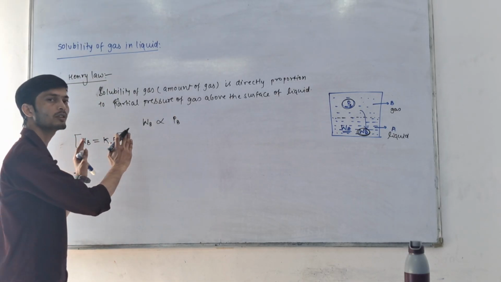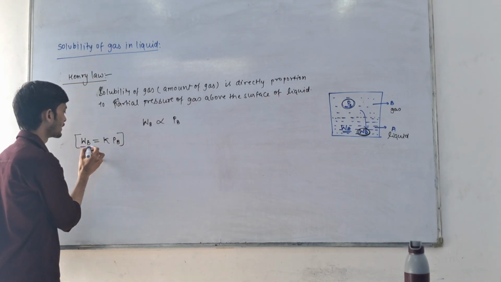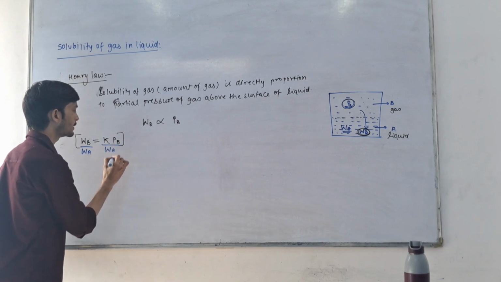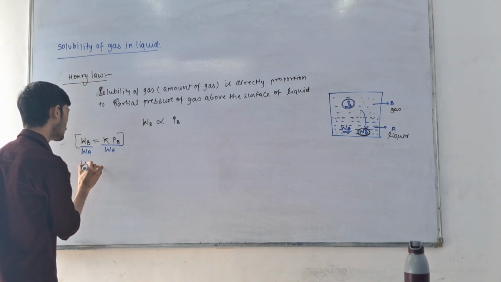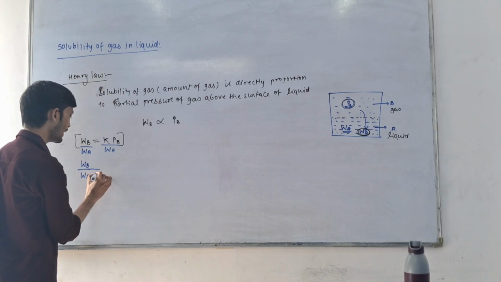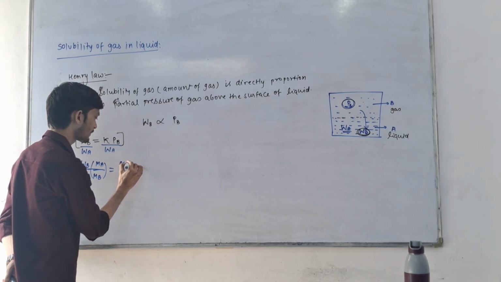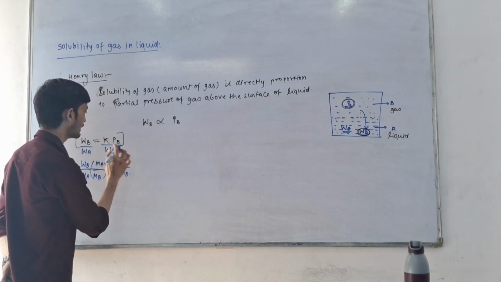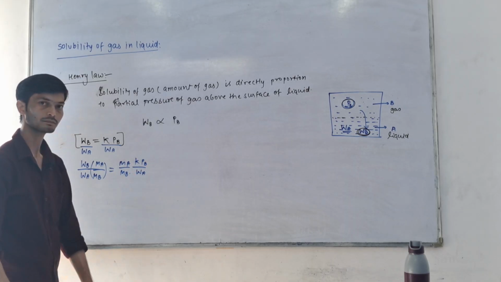This is the very common form of Henry law, but when we divide this WB by WA, here also I divide by WA, we can do that, and then we multiply both sides by MA upon MB, and here is K PB upon WA.